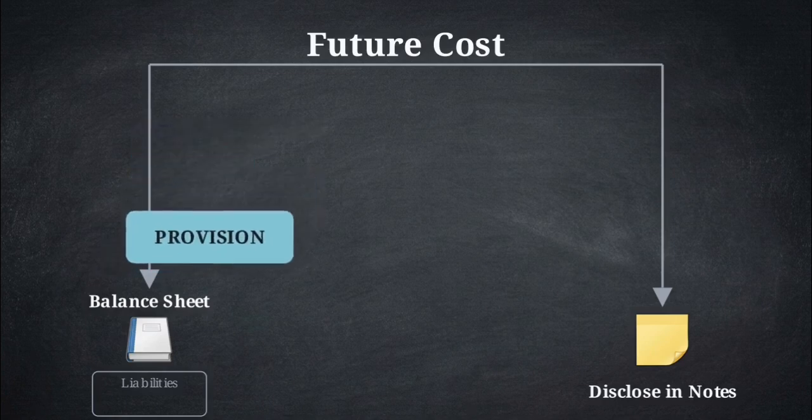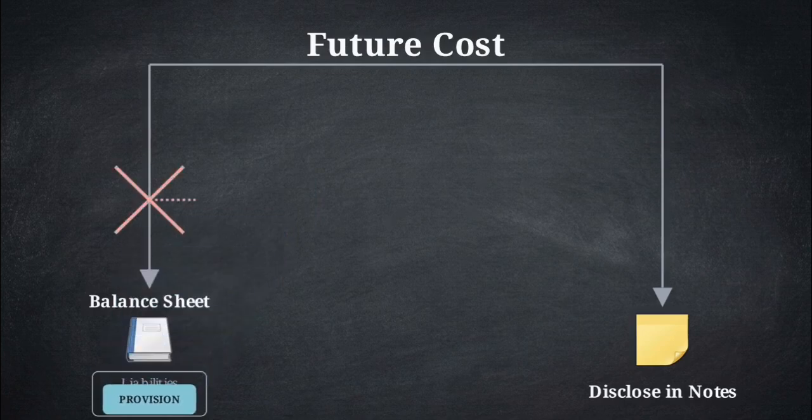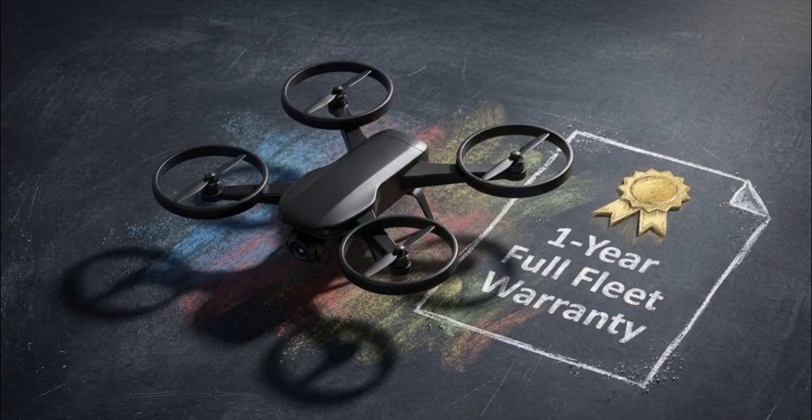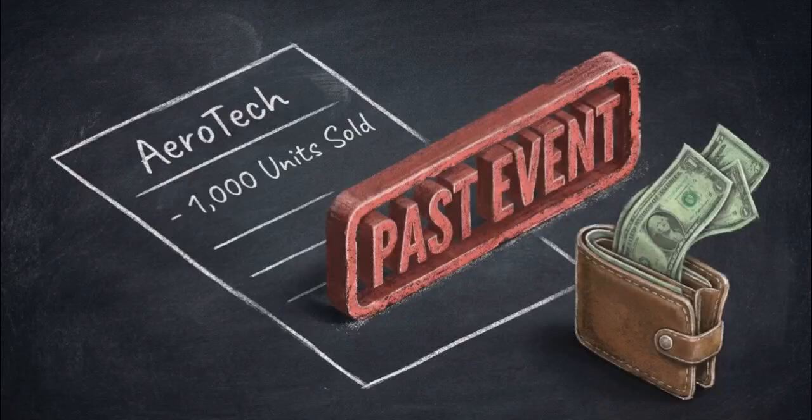To see how this works in practice, consider Aerotech, a company that has just sold 1,000 professional drones. Each drone comes with a 1-year warranty, meaning Aerotech is now obligated to cover future repair costs for the entire fleet. We know a past event has occurred, the sale, and that an outflow of cash for repairs is probable.